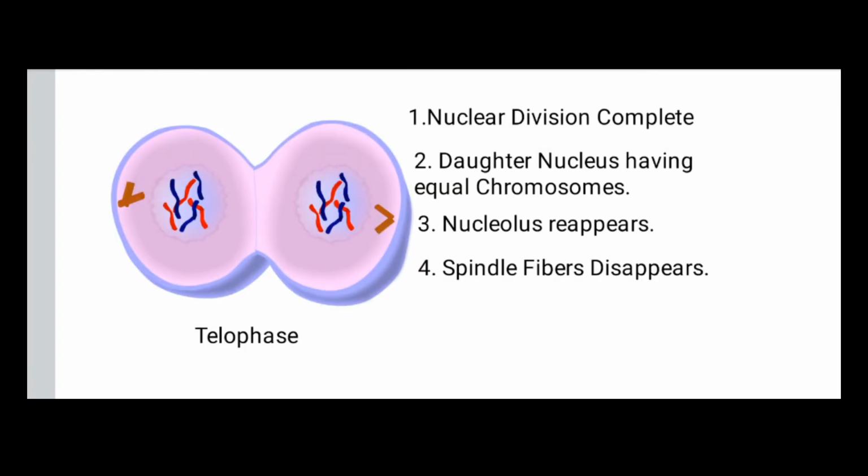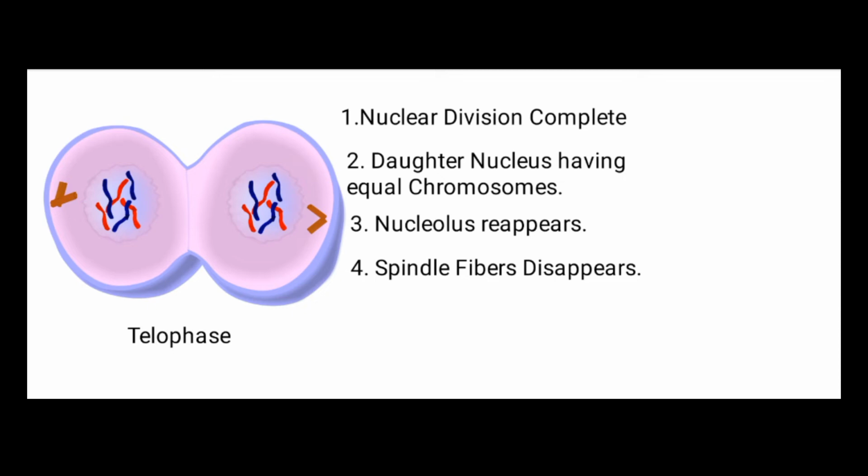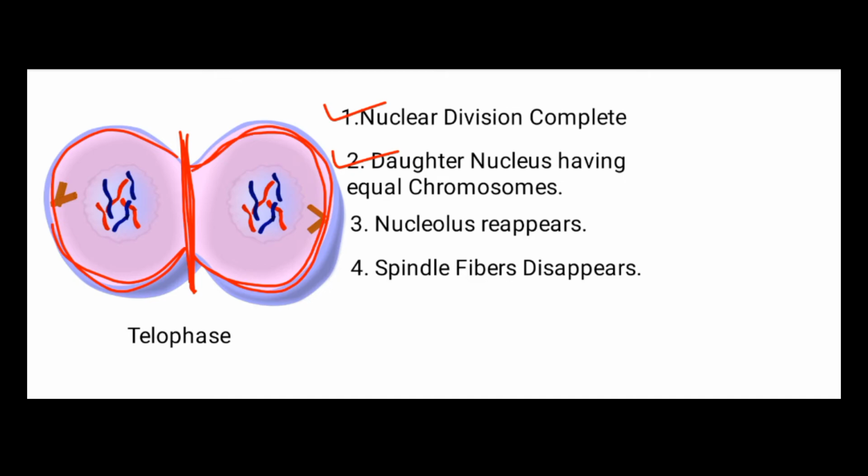Next phase is telophase, the last phase of karyokinesis, in which nuclear division completes, meaning the nucleus divides and 2 daughter nuclei are formed. Now each daughter nucleus has an equal number of chromosomes. As in the parent cell there are 6 chromosomes, here we can see each daughter nucleus also has 6 chromosomes. So chromosomes are equally distributed in the daughter nuclei.